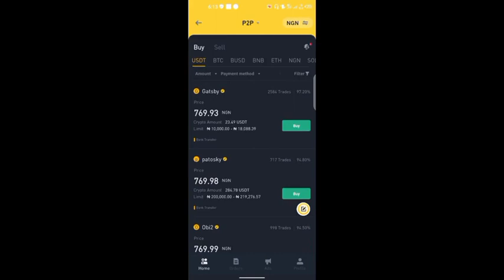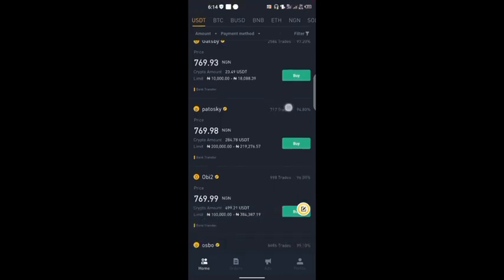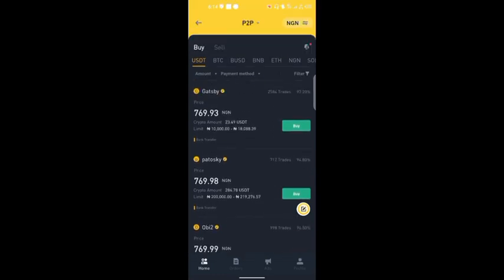I don't want to waste much time showing you all of the features of the P2P platform. I just want to go straight to how to buy using Binance P2P. One of the things you have to decide first is which crypto asset you are buying, and whether it is directly available on the Binance P2P page, or you may even just want to buy a fiat. There's a tokenized fiat currency here. As you can see, there's NGN, that's Naira, tokenized Naira. So you can go to that.